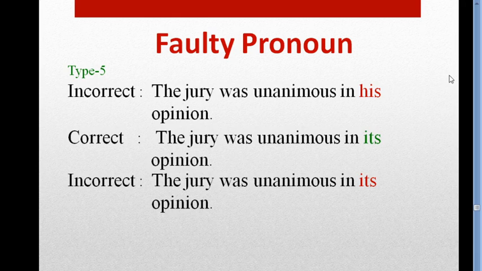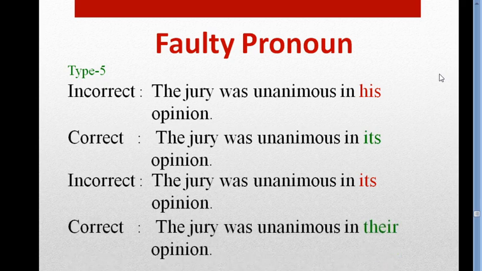And it should be they, them, their. So the right answer is, the jury was unanimous in their opinion. Okay.